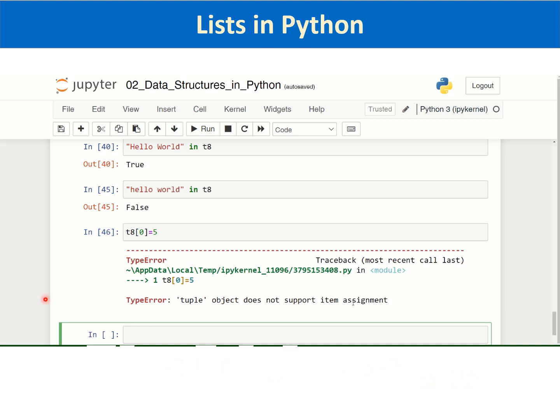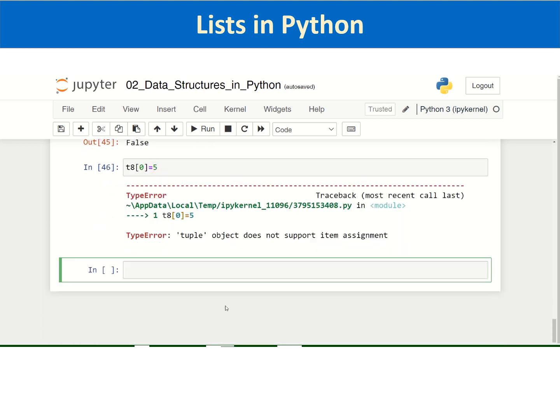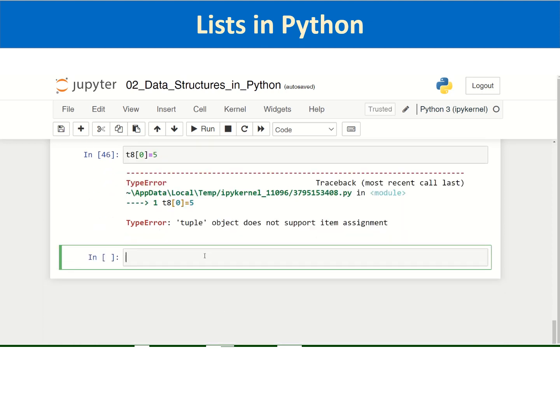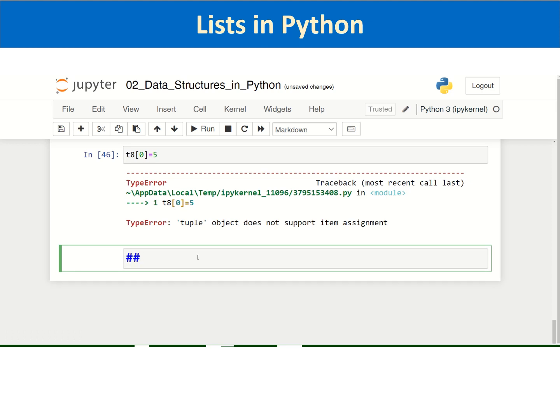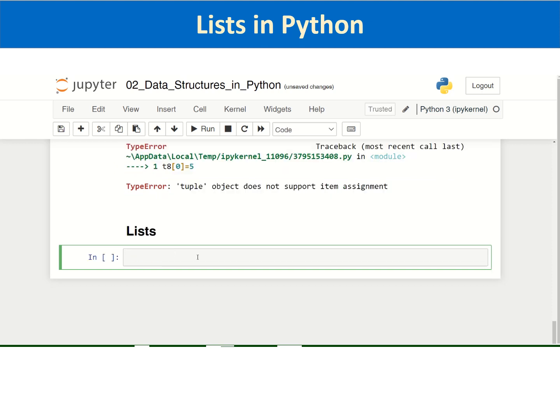Now let's quickly come to lists. Lists in Python are a very important data structure of Python. It is another data structure of sequence type. Lists. I will start in the notebook. I will again go back to the navigation mode, convert it to a markdown cell, and then again come to editing mode, and then I will start with lists.